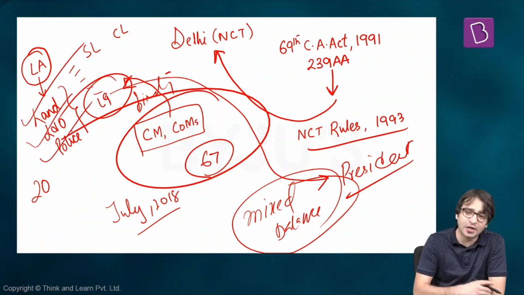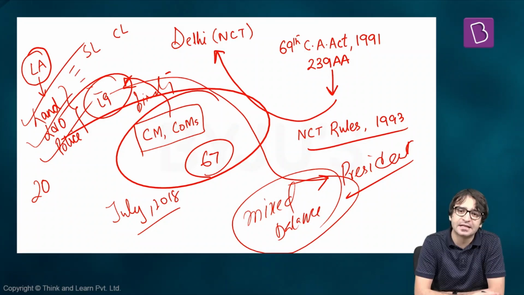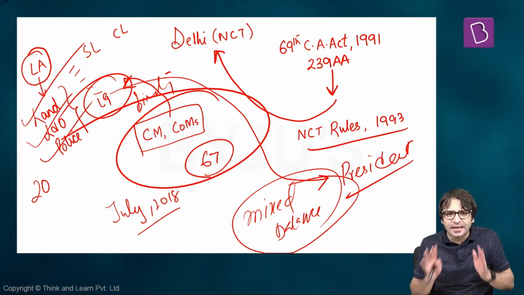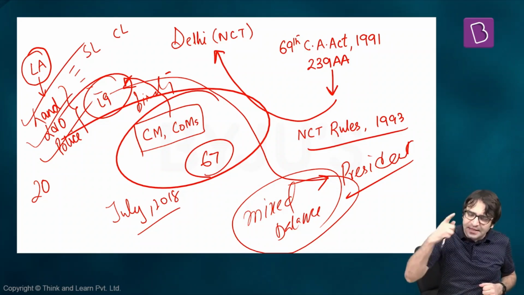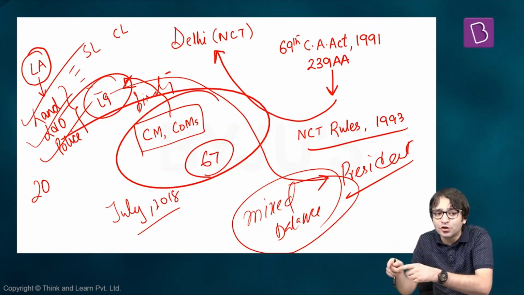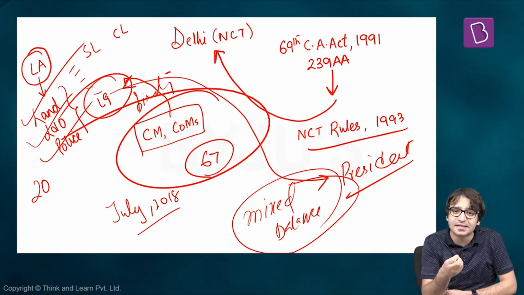But when it comes to law and order, land and police, the Lieutenant Governor is not bound by the advice of the Chief Minister and his Council of Ministers. The Supreme Court said constitutional morality tells us that there should be rule by the people, and if people have elected their representatives, these representatives should be held accountable by the people as well. And for that reason, the real power is with the Chief Minister and his Council of Ministers.